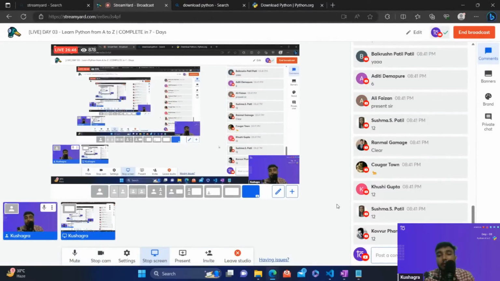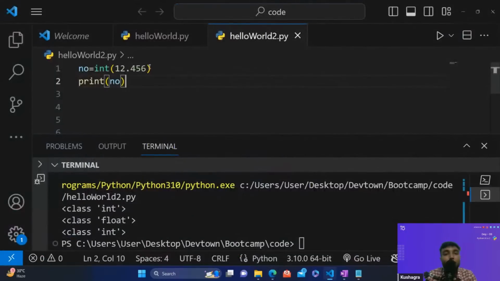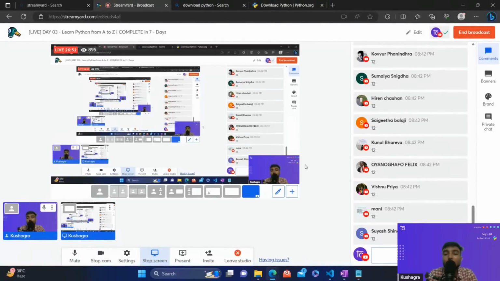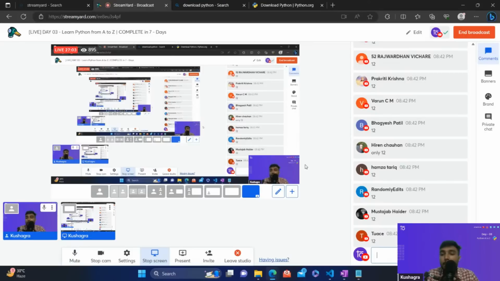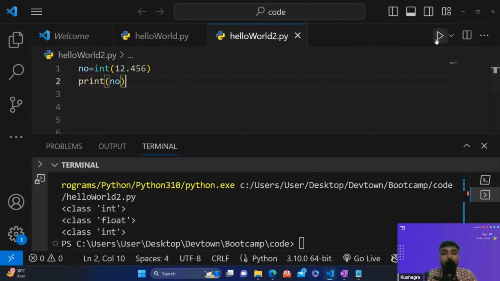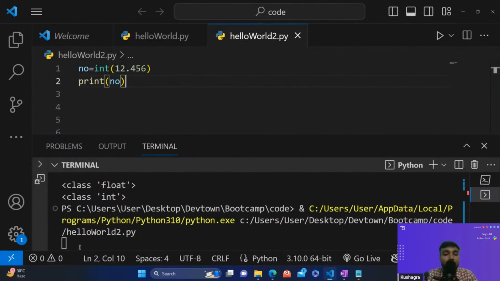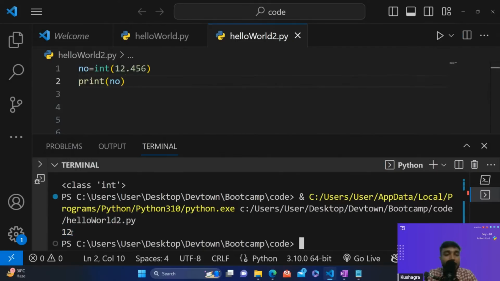Is there anyone who is saying that it will print 12.456 or 12.4 or 12.5, whatever you think? Okay, so you are saying only 12. Is there anyone who is saying 12.45 or any other possibilities? Okay, so everyone is saying 12. Okay, should I assume that the output would be 12? Okay, that's great, guys. That's nice to hear that everybody is learning Python and giving the correct answer. It's absolutely right, guys.